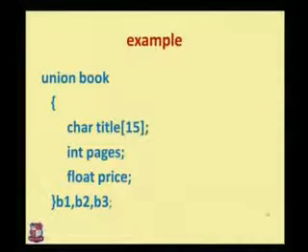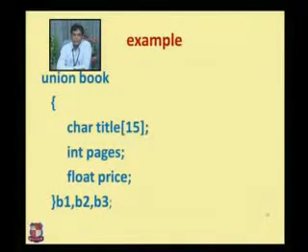We are including an example. We are having union book, character title, integer pages, price, B1, B2, B3. 3 books are there. We are having B1, B2, B3, 3 books, and we are representing a union, whereas in the case of structure, B1, B2, B3 can be independently used to store values in the memory area. But in the case of union, all 3 will combine and they will use only one memory allocation.